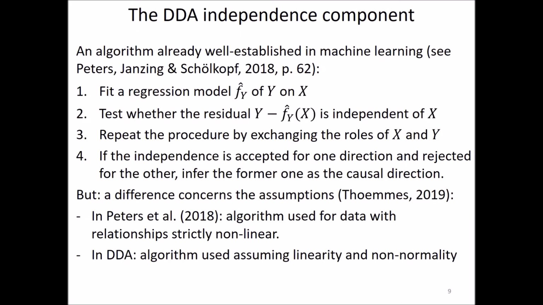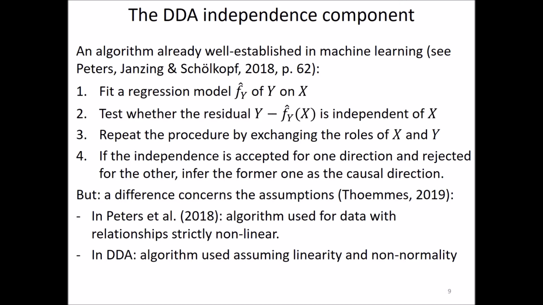For the DDA independence component, there is an algorithm already well established in machine learning. First, you fit a regression model of y on x. After it, you test whether the residual is independent of x. Then, you repeat the procedure by exchanging the roles of x and y.